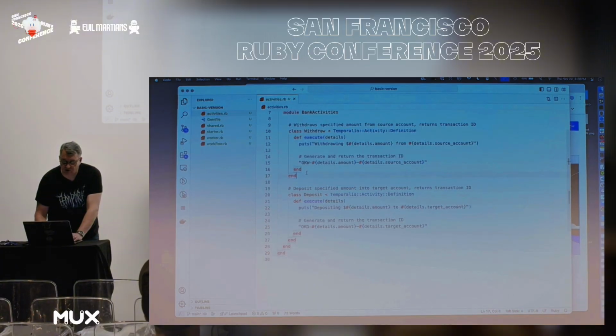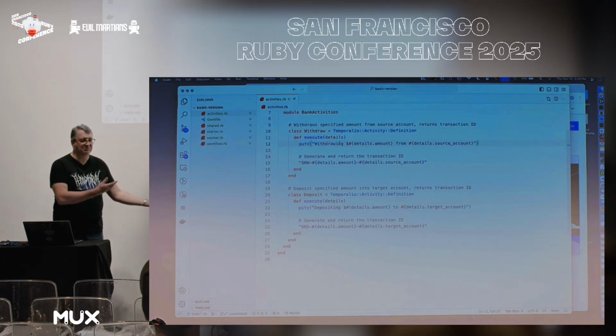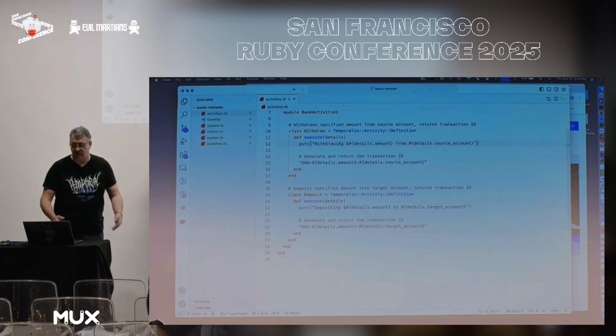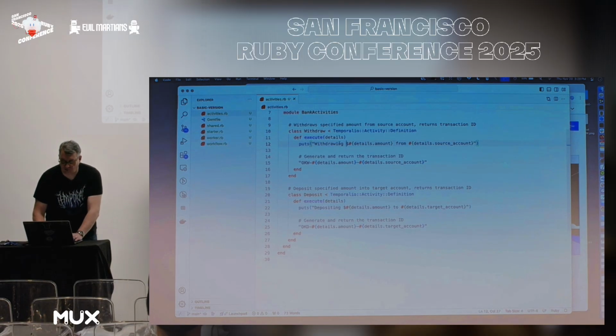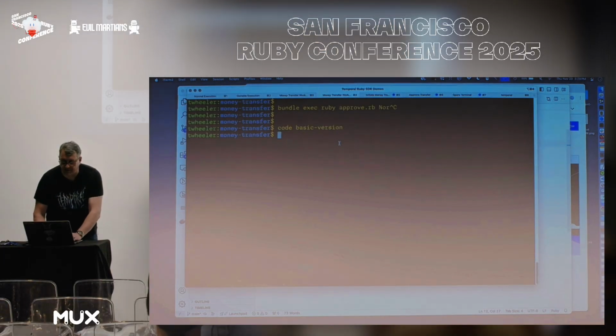And so these are just functions that we're just going to print out a message. We're not actually going to call a banking service in this particular demo, but we absolutely could. And so this is what is going to happen. So I'm going to show you the happy path here, where everything goes according to plan.